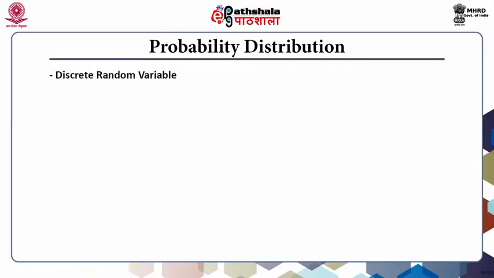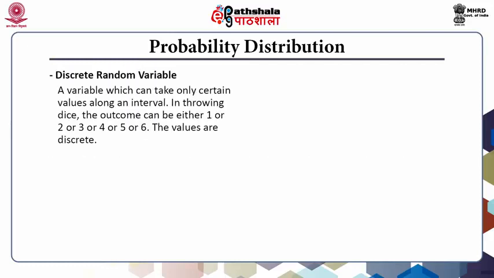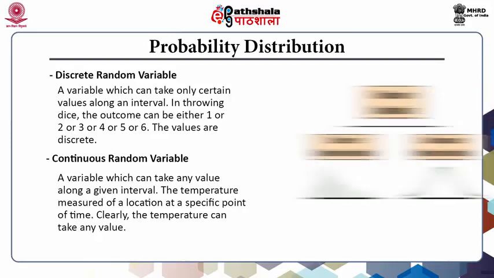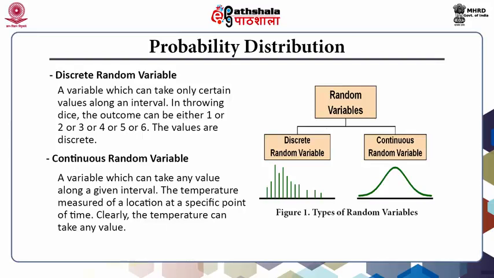It is classified as a discrete random variable or a continuous random variable. Discrete random variable, a variable which can take only certain values along the interval. In throwing dice, the outcome can be either 1 or 2 or 3 and so on till 6 and not in between. The values are discrete. In continuous random variable, a variable can take any value within a given interval, for example the temperature measured of a location at a specific point of time. Clearly, in this case, the temperature can take any value. The figure alongside shows types of random variables.